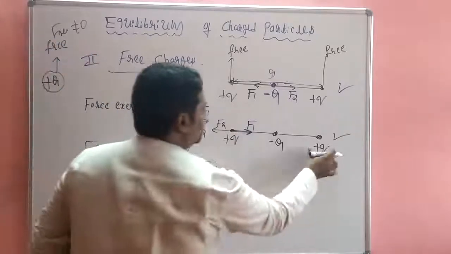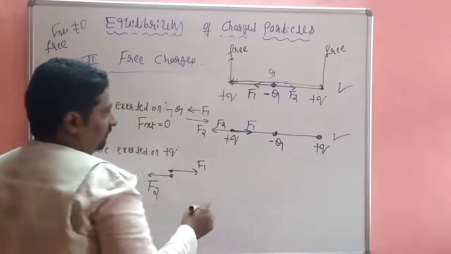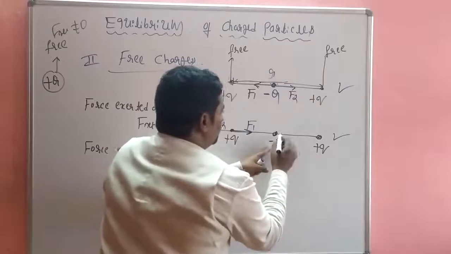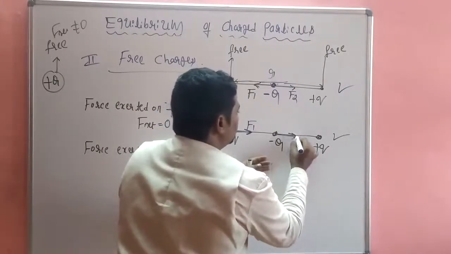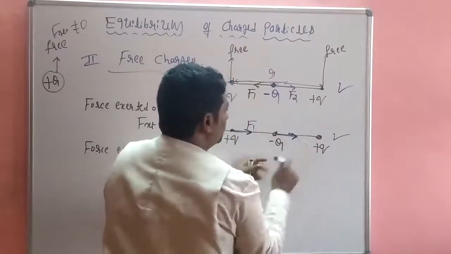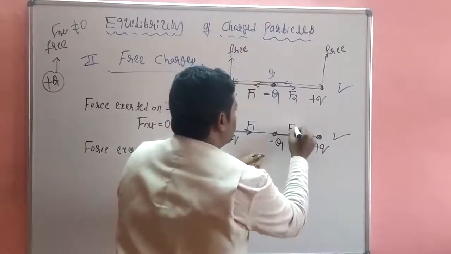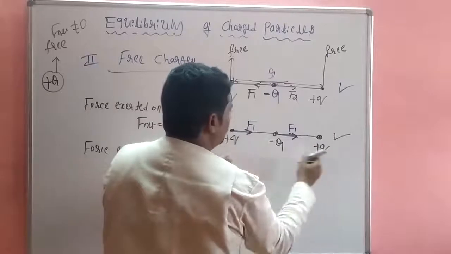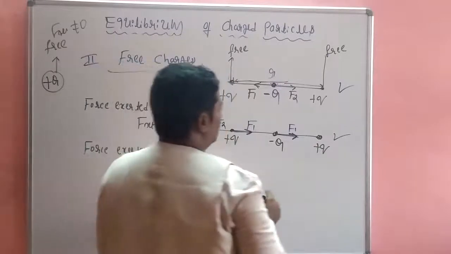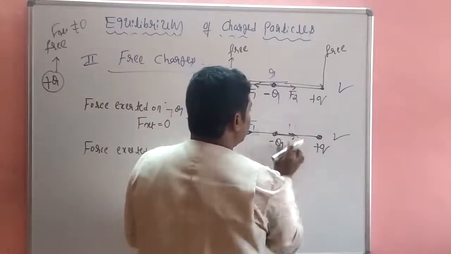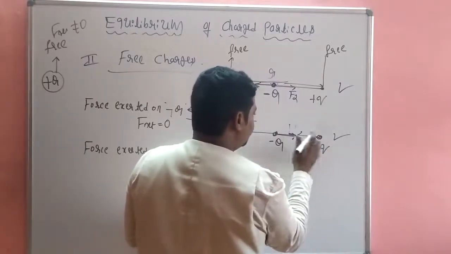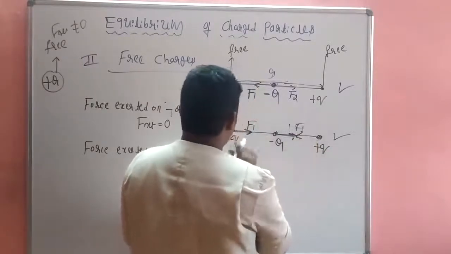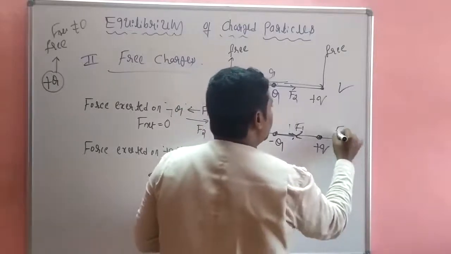So let us come to this one. Negative, positive. Okay, negative, positive. This is the direction. Positive, positive, this is F1. So positive. Okay, so this is negative, positive, because force is exerted on this one, F1. So positive, positive, F2.